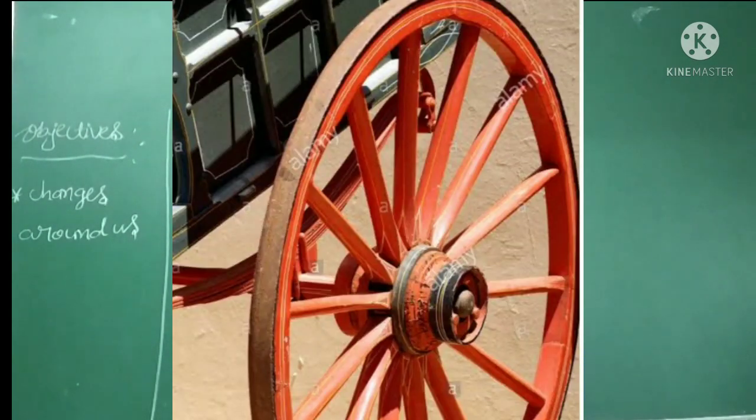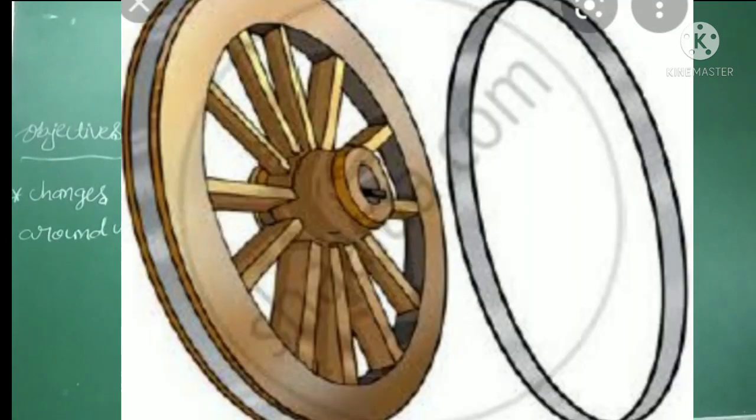This is a picture of the cartwheel with the metal ring fixed to it. So this is the wooden wheel and this is the metal ring. Here the metal ring is smaller than the wooden wheel. On heating, the ring expands and fits onto the wheel. Cold water is then poured over the ring, which contracts tightly onto the wheel.